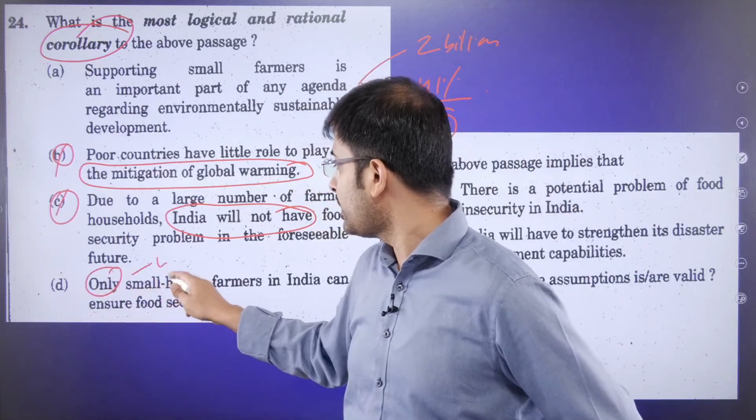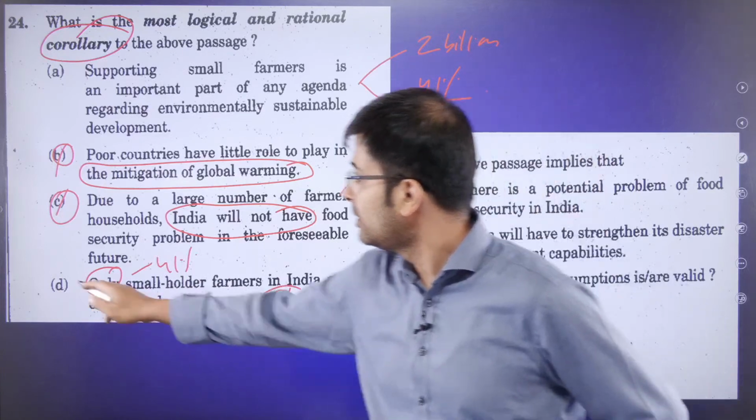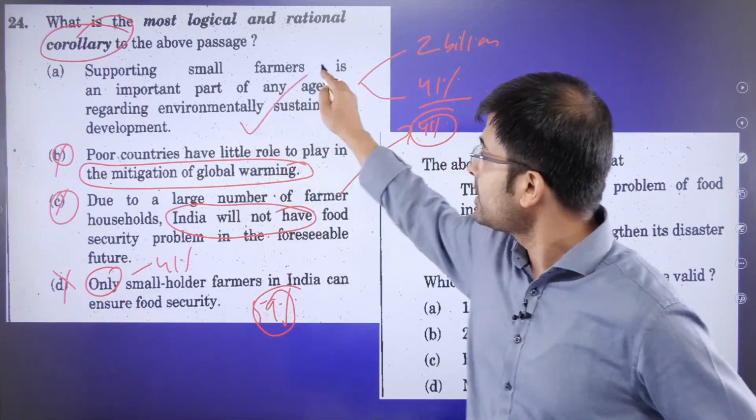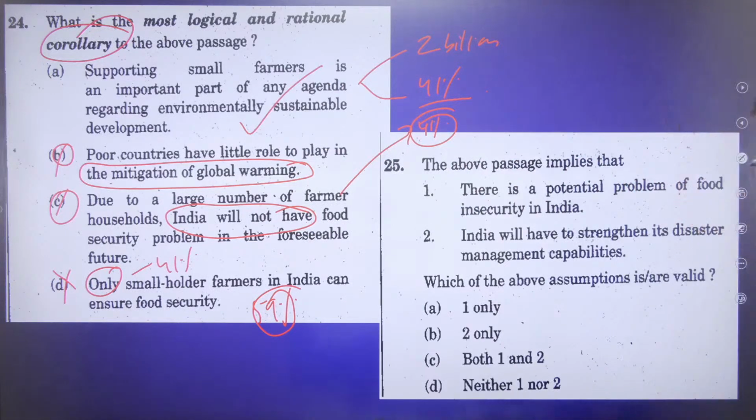Not really, they're just 41%. The rest 59 are large farmers or medium farmers. So they are also there, no? So wrong, which means A is the answer. Good answers, all of you. Good answers. How about this?